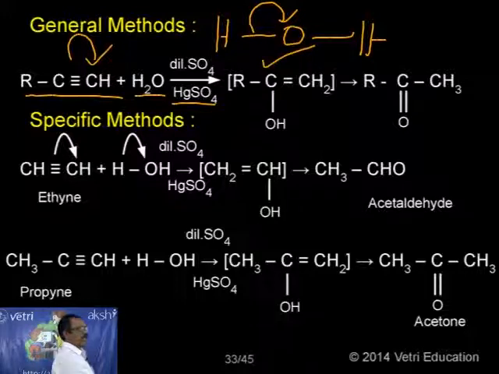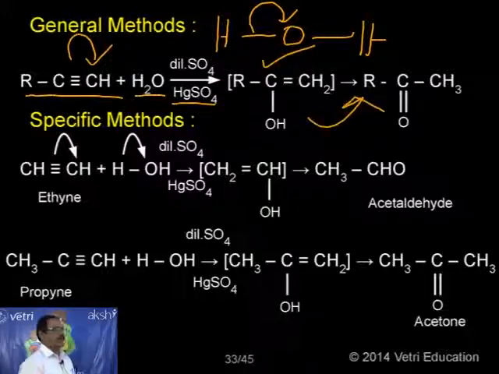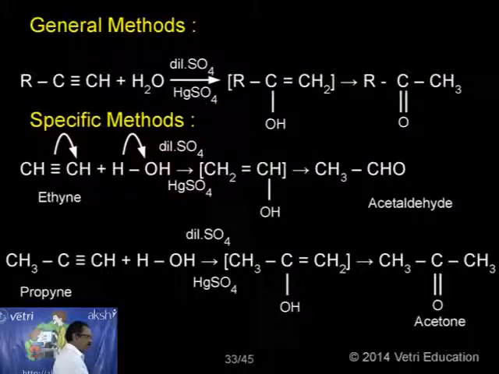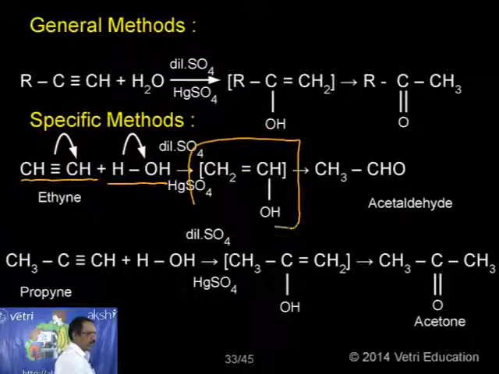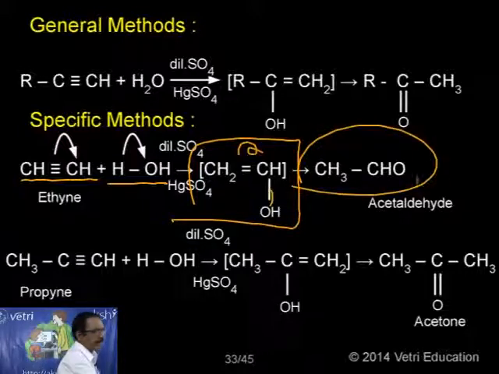And from this intermediate, it will rearrange to give this compound, RCOCH3. Suppose if R is H, the corresponding aldehyde; if R is CH3, the corresponding ketone. So take now a specific example, acetylene. When I add water, it cleaves into a positive and a negative part, and this is the intermediate form. So this H will migrate here to produce the corresponding acetaldehyde.